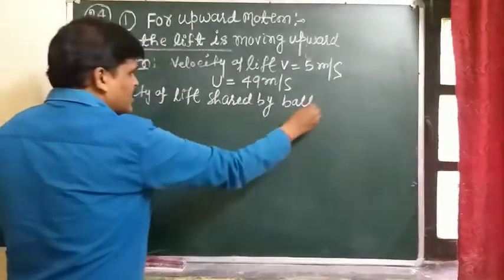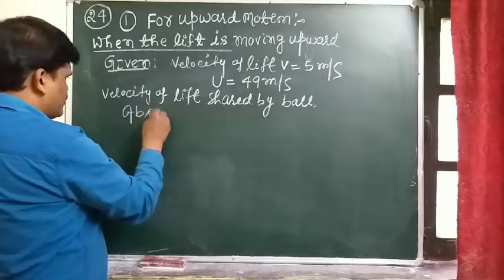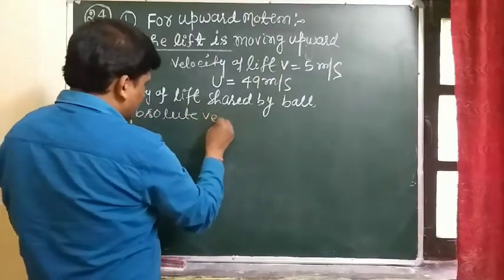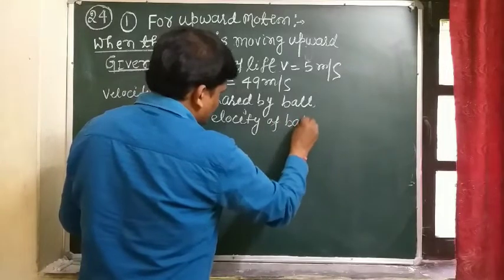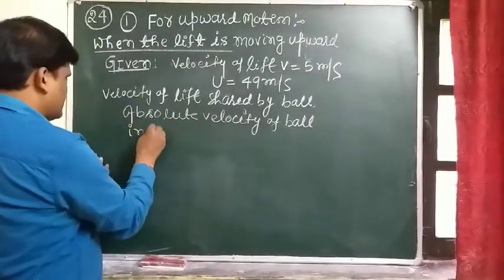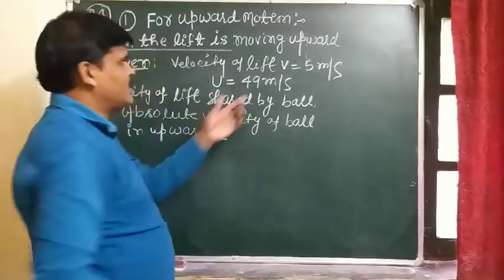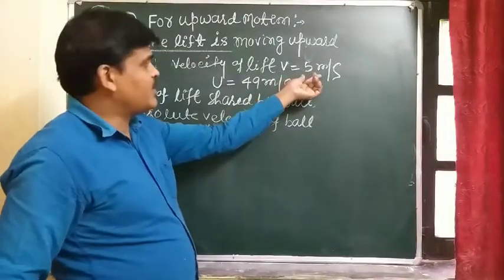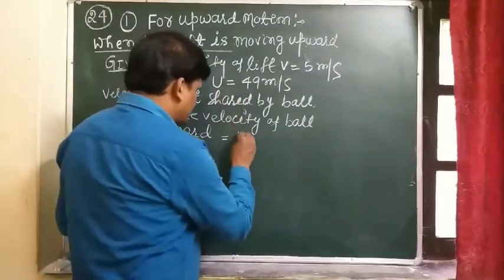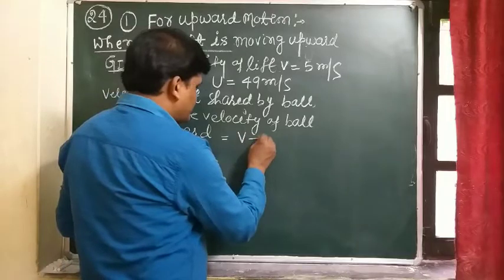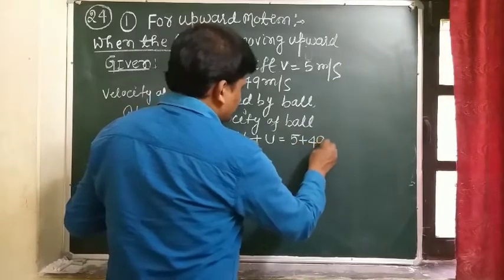So students, the absolute velocity of the ball in the upward direction is equal to the velocity of the lift plus the velocity of the ball, which is 5 plus 49, and it comes out to be?